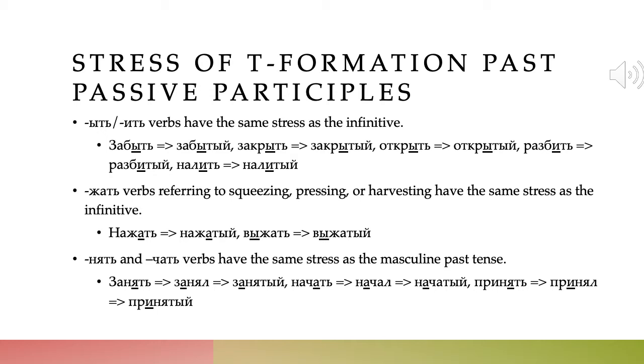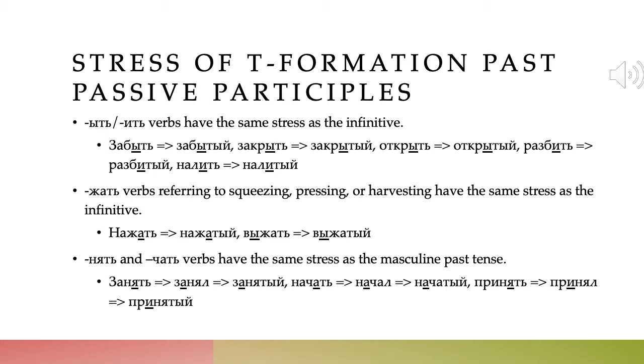These жать verbs refer to squeezing, pressing, or harvesting. Again, these are not all жать verbs. For example, держать, and we'll see some держать verbs later. But these жать verbs like нажать, to squeeze or press, or выжать, to squeeze out. I'm talking about this group of verbs that refer to squeezing, pressing, or harvesting, and they are also going to have the same stress as the infinitive in the past passive participle.